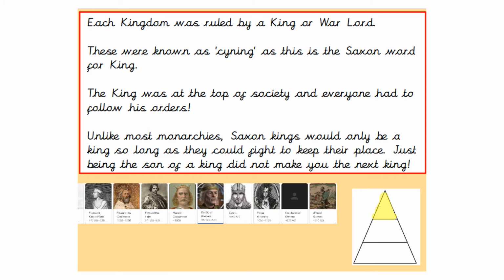Unlike most monarchies, Saxon kings would only be a king for as long as they could fight to keep their place, just as being the son of a king did not guarantee to be the next king, as with most monarchies today.